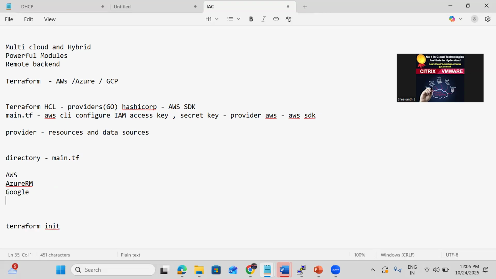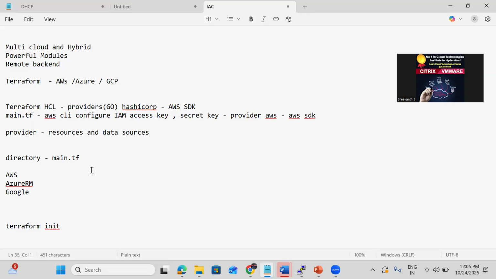Once we provision these resources, we need to do the Terraform init. So Terraform init we need to perform. What Terraform init will do is initialize the workspace. The directory is going to become the Terraform workspace. It initializes the directory into the working directory, and all the Terraform configuration files, it is going to read. And from that, whatever provider we have specified, it is going to download that Terraform provider.